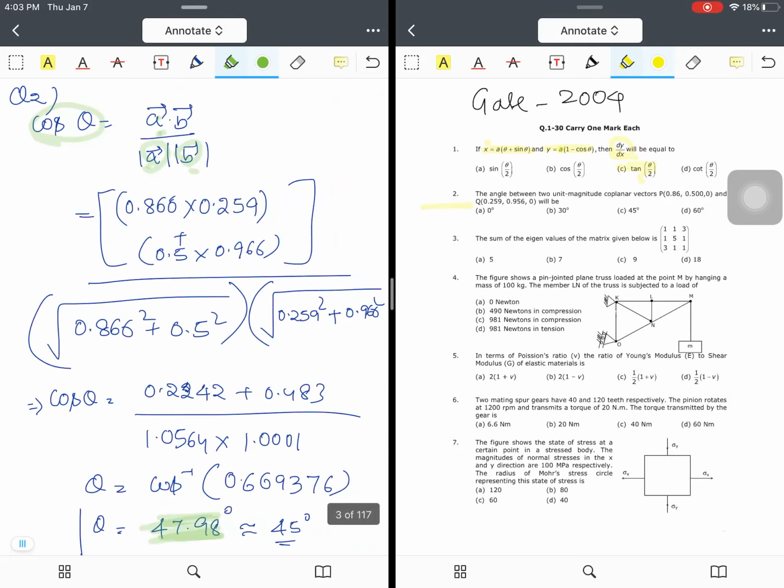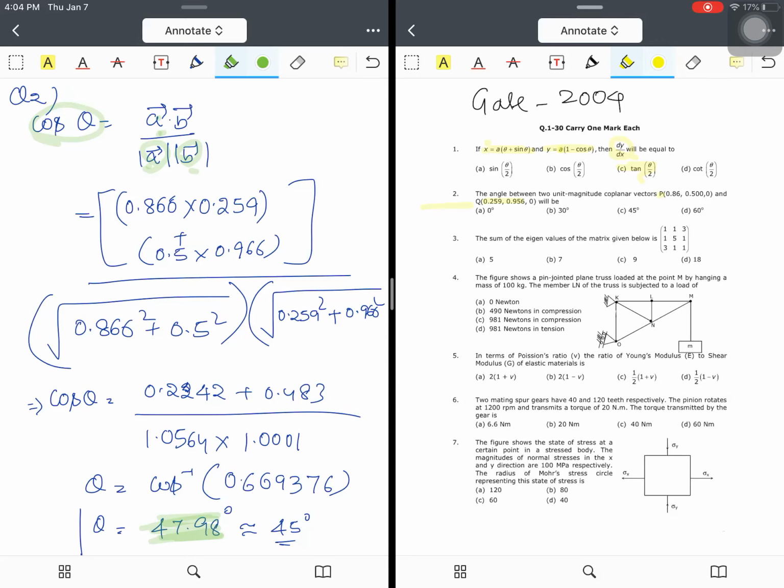Let's see question number 2. The angle between the two unit vectors, coplanar vectors P 0.86 and 0.50 and Q 0.259 and 0.95. We will first write them in terms of vectors. So P is equal to 0.86 i cap, 0.5 j cap, and Q is equal to 0.259 i cap and 0.956 j cap.